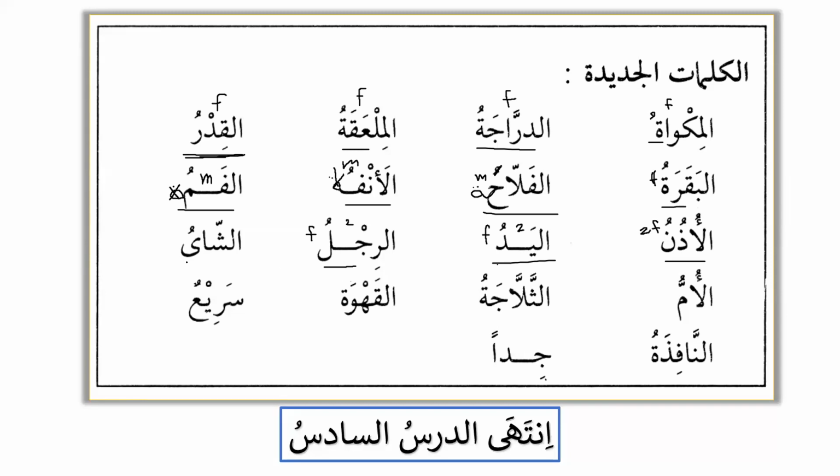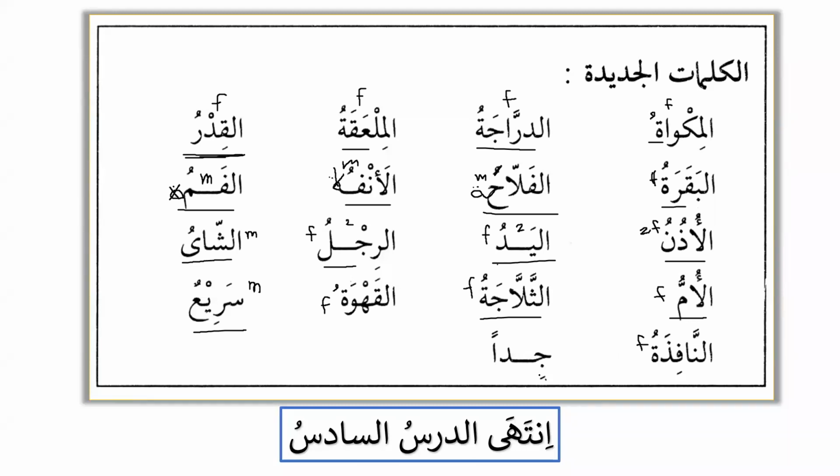Excellent. Ash-shayu, tea, masculine or feminine? It's masculine. There is no reason why we should make it feminine. Al-ummu, the mother, is feminine. Why is it feminine? Because it is the feminine counterpart of al-abu. Ath-thallajatu, the fridge. This is feminine because it has ta marbuta. Al-qahwatu is feminine because it has ta marbuta. Sari'un, fast. Is it masculine or feminine? Masculine, because it does not have ta marbuta or any other reason. An-nafidatu is feminine because it has ta marbuta.